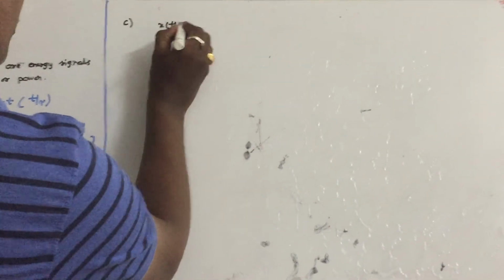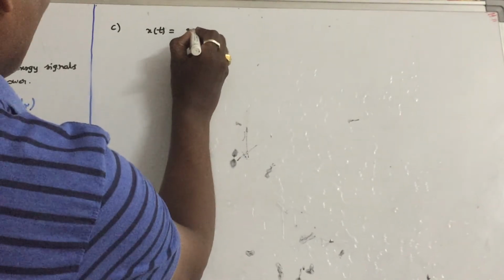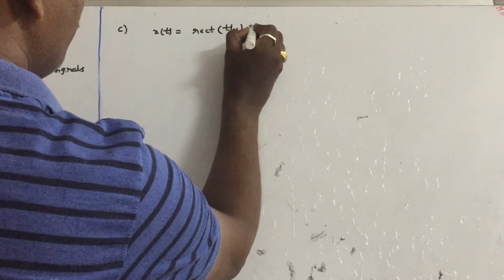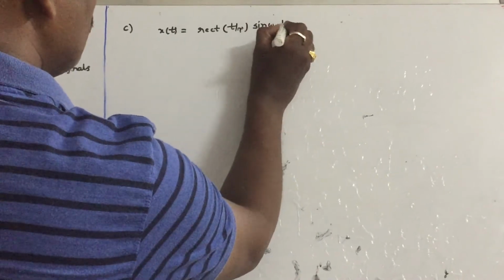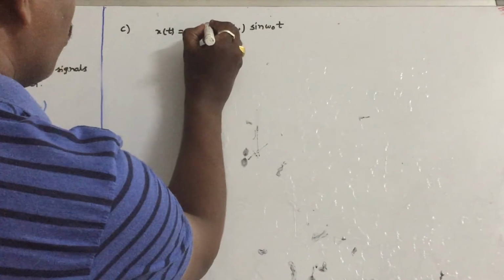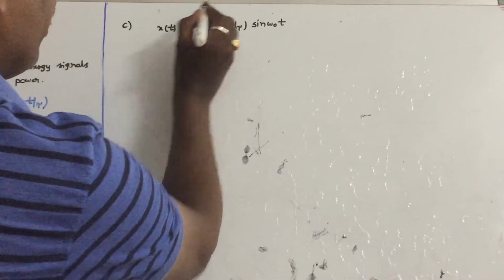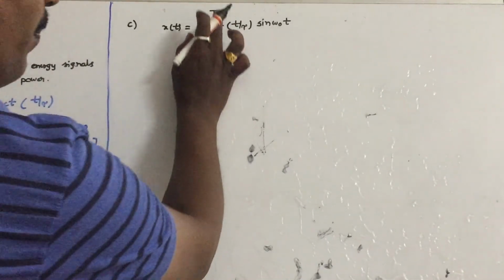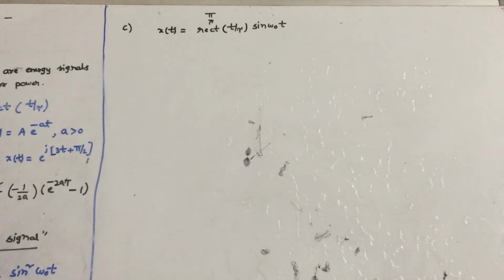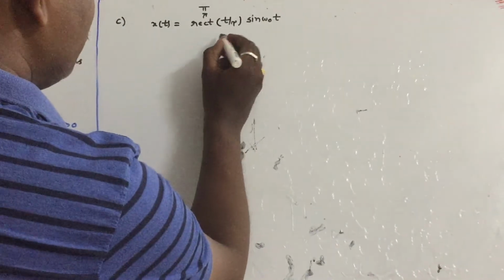Let us see the C problem. X of t is equal to rectangular of t by tau into sine omega 0 t. So as you know, the rectangular signal is also represented with pi, same definition. Pi is taken as rectangular. The width of the pulse I have mentioned, the width of the pulse is tau.